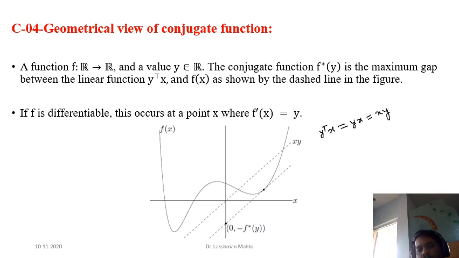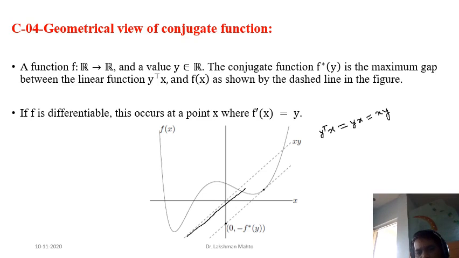Okay. So you can observe that this is the plot of y transpose x, and this is the plot of f(x). f(x) is clearly non-convex in nature here, but when we find the conjugate function, the conjugate function will always be a convex function. So that is the beauty of finding the conjugate function.